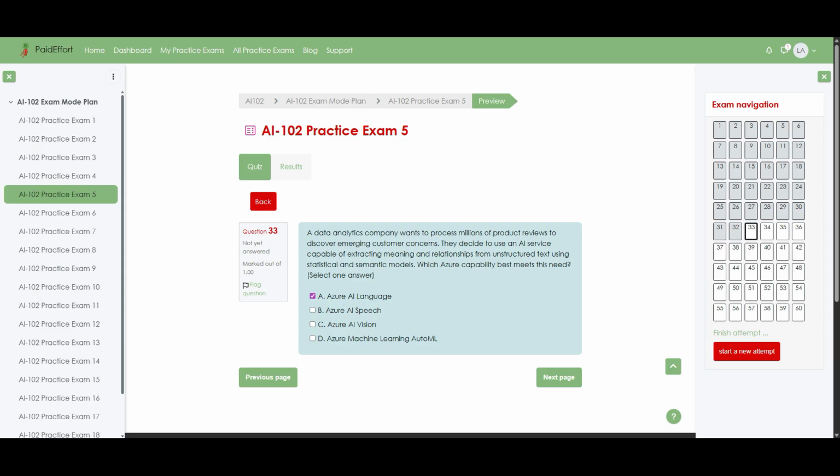Azure AI Speech, on the other hand, focuses on converting spoken audio to text or back to speech, not on deep text analytics. Azure AI Vision works with images and video rather than written reviews, so it does not fit the scenario. Azure Machine Learning AutoML helps automate model training, but it does not by itself provide ready-made capabilities for extracting meaning and relationships from text at scale.